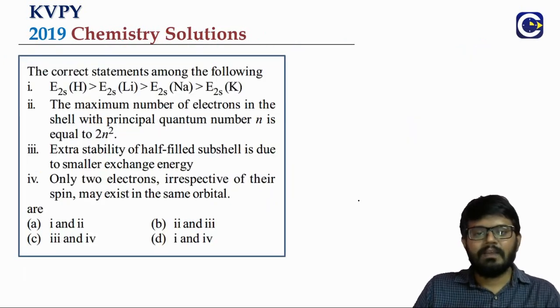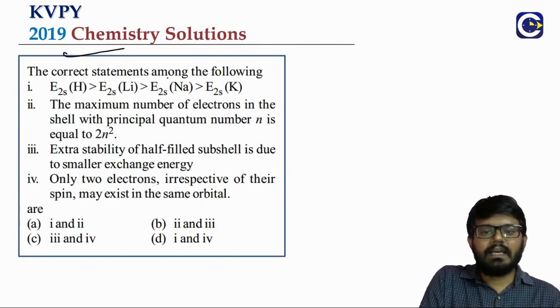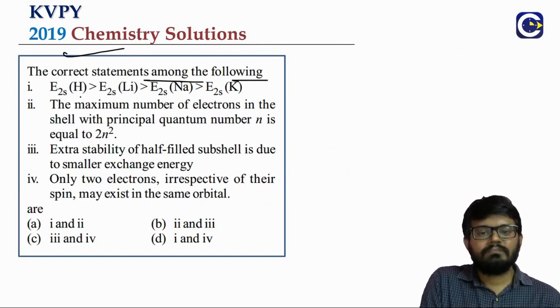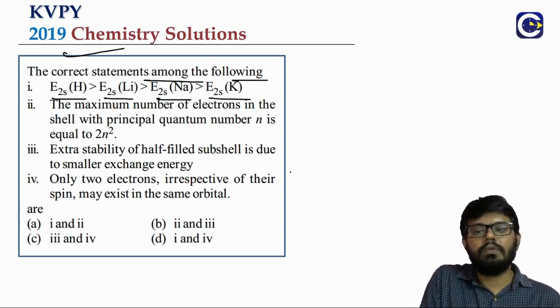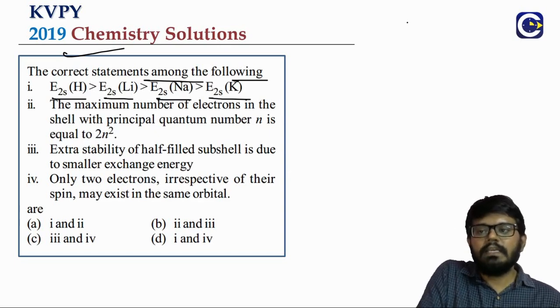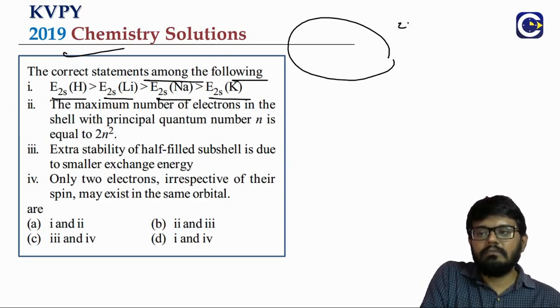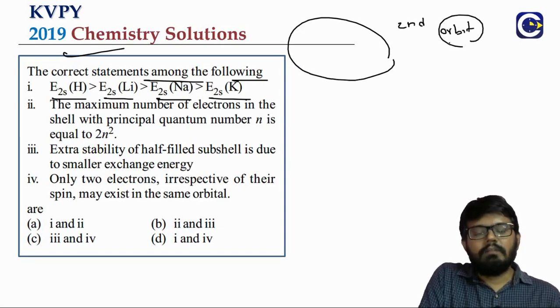Okay. Now we will go to another question based on the structure of atom. You see the importance of the chapter. The correct statements among the following: E 2s subshell of hydrogen, so these are energy levels, E 2s of lithium, E 2s of sodium, E 2s of potassium. See, it is basically the second orbit, so we are comparing the energy levels of these.